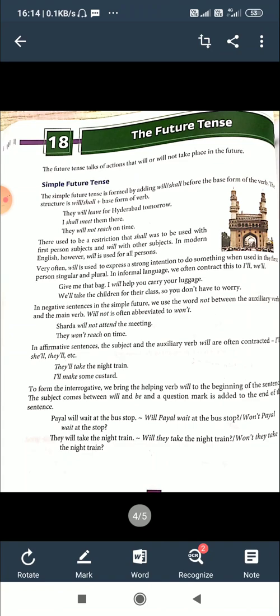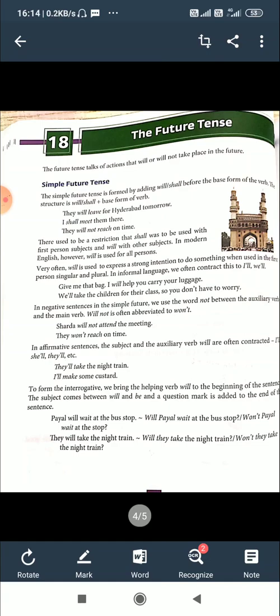To form the interrogative, we bring the helping verb will to the beginning of the sentence. Very important. As we have already seen how to make interrogative sentences in the previous classes, here again if we make an interrogative sentence with the future tense, we should bring will or shall at the beginning of the sentence.